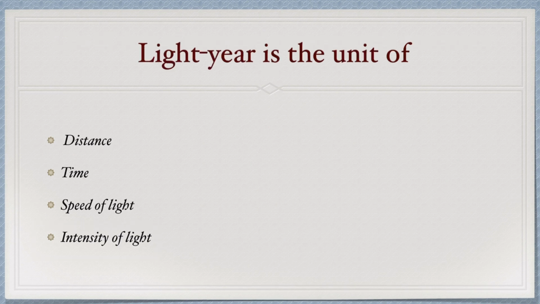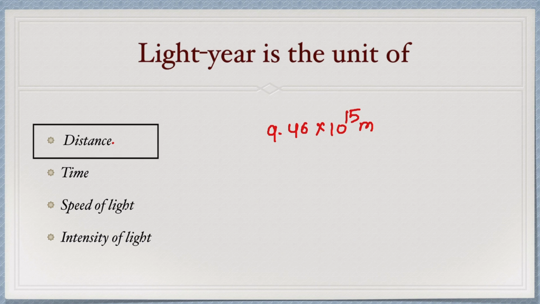Next is: the light year is the unit of. The light year is a unit of distance, and the distance traveled by light in 1 year is 9.64 into 10 to the power 15 meter. So option A will be the correct answer.